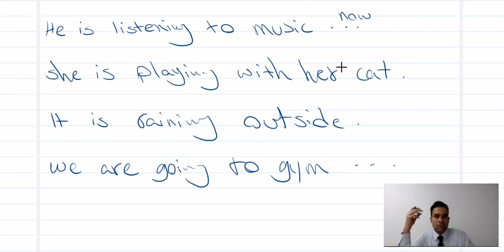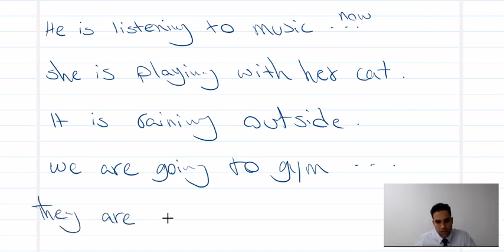You say, listening to music. So he understands that you mean now at the moment. You don't need to repeat it always. But according to grammar formula, you need the expressions of time. It means at the moment of speaking. And here they are sleeping. They are sleeping, you see?